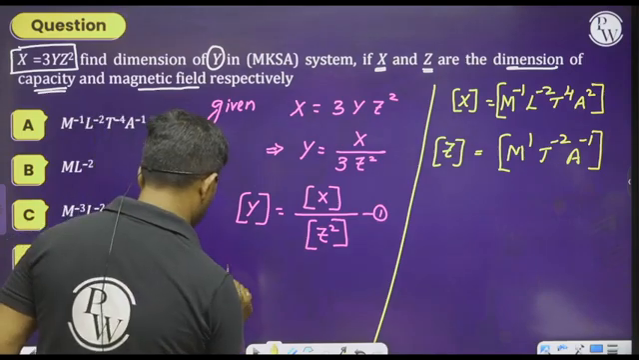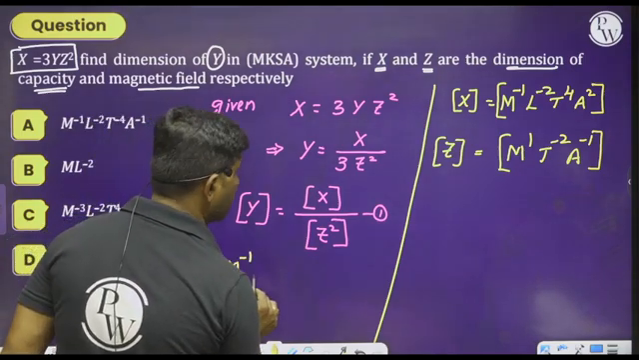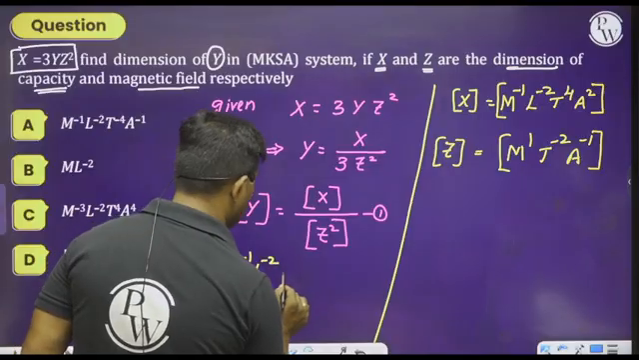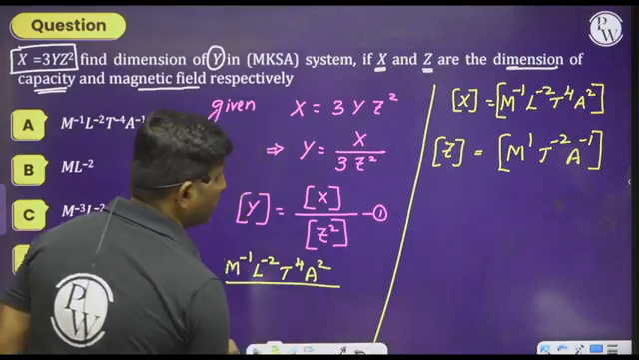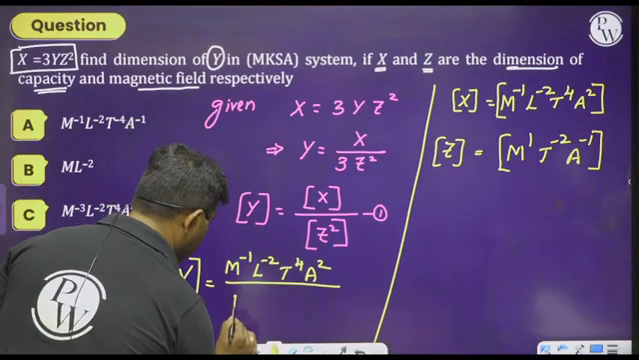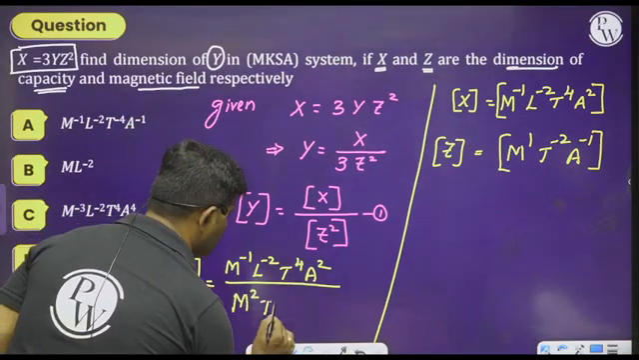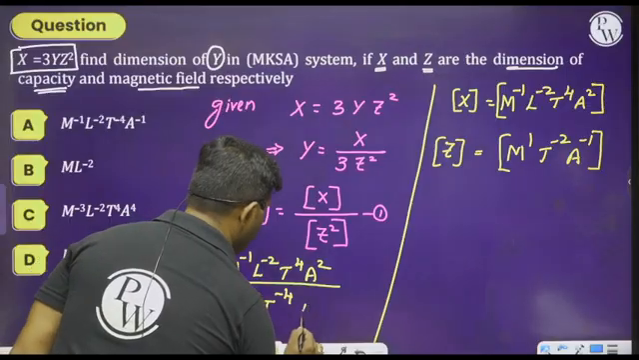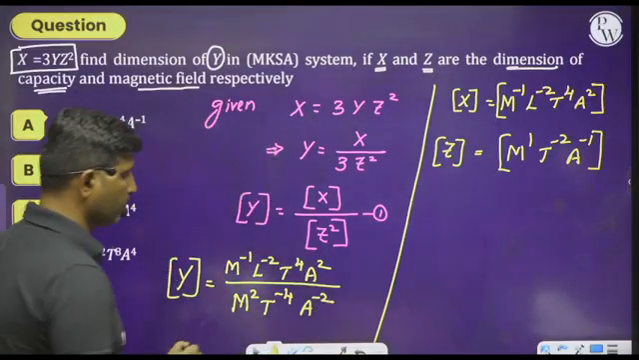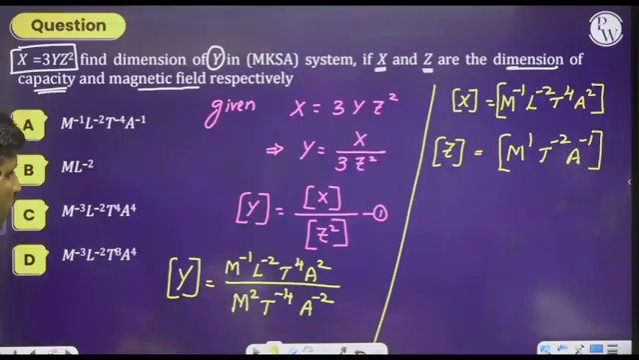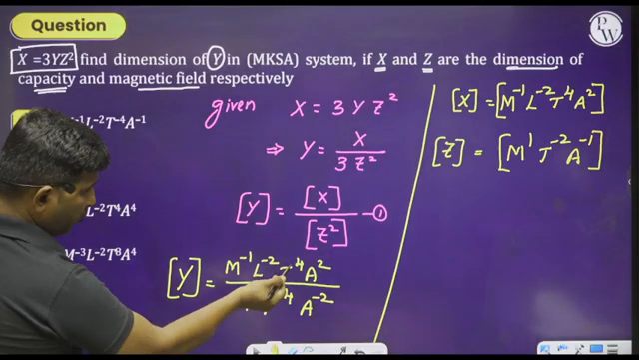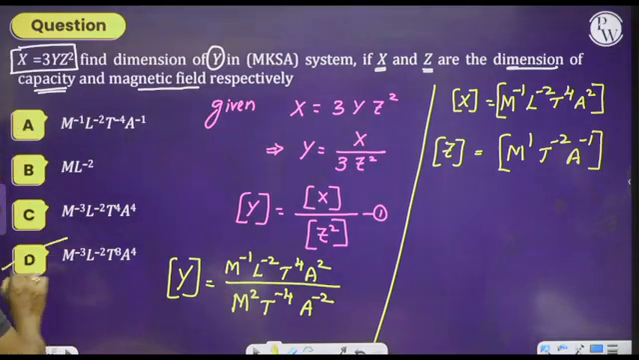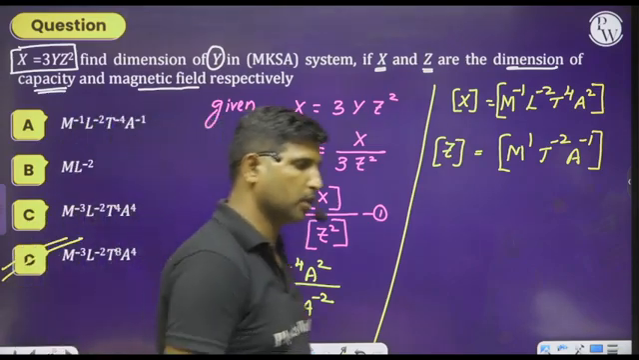the dimensions of y equals, observe this, M to the power of minus 1, L to the power of minus 2, T to the power of 4, A squared divided by... I am writing directly here, M to the power of 2, T to the power of minus 4, A to the power of minus 2. So whenever we do simplification, then you will get M to the power of minus 3. There are two options, and you will get T to the power of 8. Therefore, we can go with option D as the right answer. Option D is the right answer.